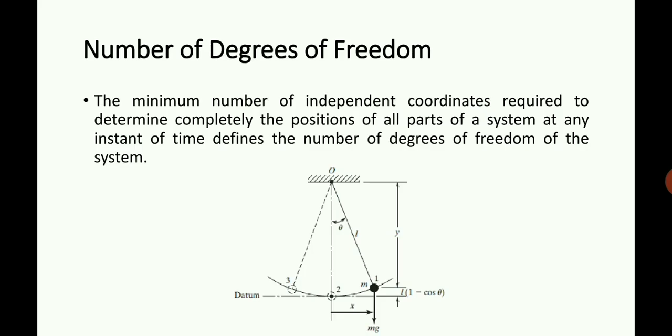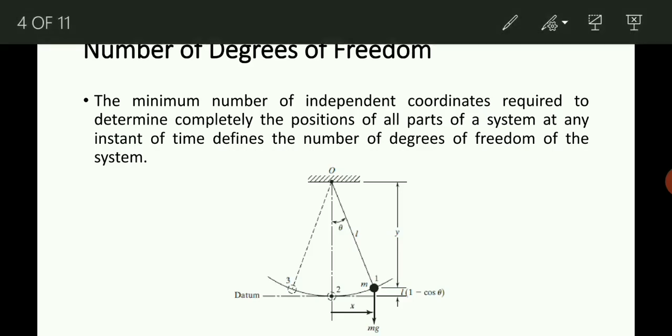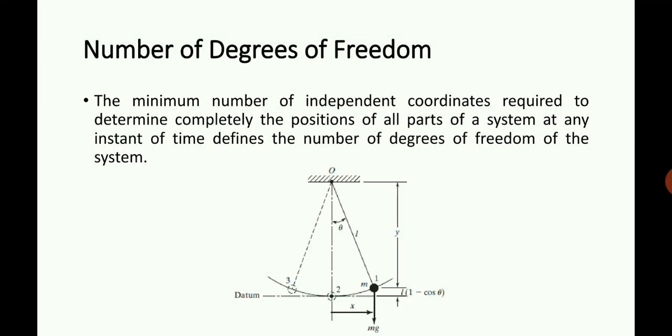In the figure, a simple pendulum is shown. How do we know if it is a single degree of freedom system? I am taking the bob of the simple pendulum. It is actually a planar motion. In this planar motion you need two components, x and y, to specify the position of that particular bob, which is shown at 1.